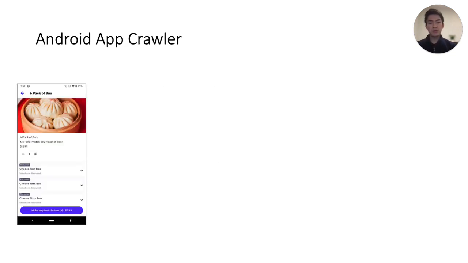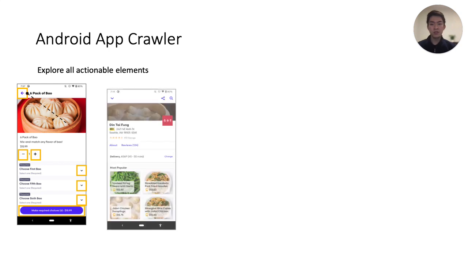We developed a custom crawler to collect a dataset of screens from these Android apps, including the elements within each screen and the accessibility metadata associated with each element. We performed a modified depth-first search in which we attempted to explore all actionable elements within an app screen. For example, in this image, the crawler instructs the device to click the back button, navigating to a new screen.